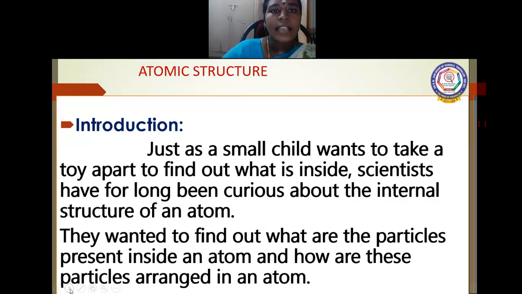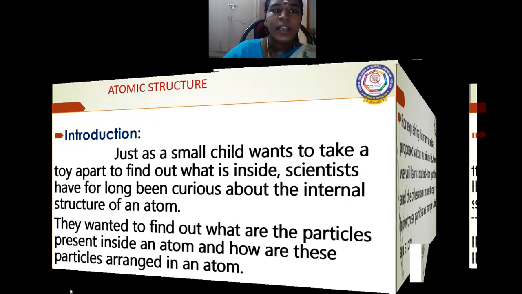Anything that has mass and occupies space is known as matter. And all matter is made of small atoms. Atoms are very tiny particles, and we are going to search for what is present in the atom. Let us see.